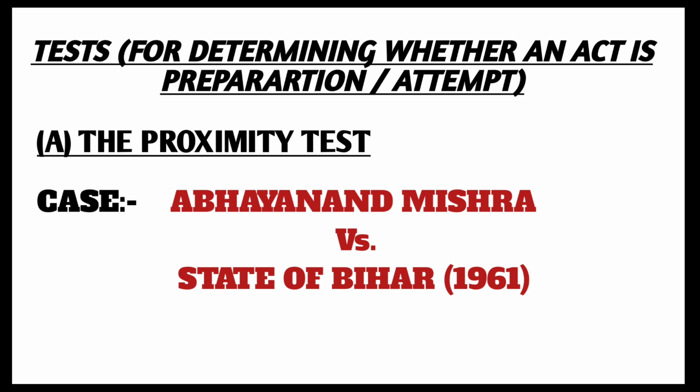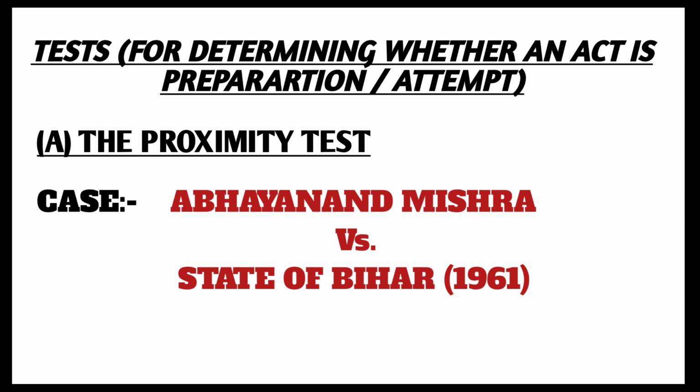This test basically states that an act or series of acts is considered an offence if all the essential steps that constitute the crime have been committed and only the consequence of the crime has not taken place. The act of attempt should be sufficiently proximate to the crime. It should not be a remote act. Remote act means an act which is far off from the crime. The act should place the accused in direct relationship to the victim and should have contributed to the final act.